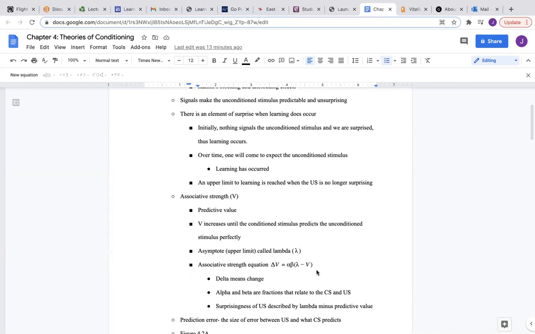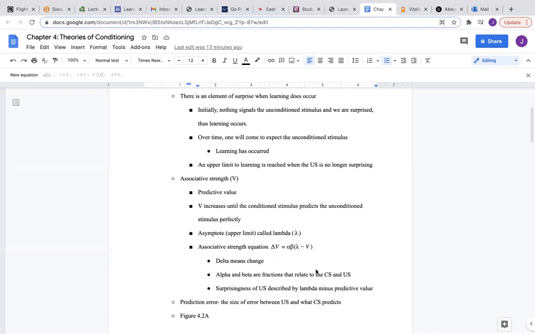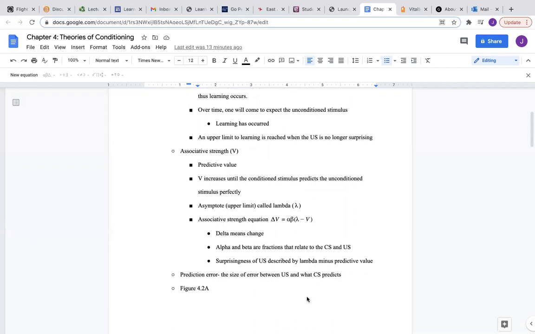As you can see here, there is an equation for associative strength. And then you can define what each symbol in the equation means. Delta means the change in associative strength, and the alpha and beta are fractions that relate to the conditioned stimulus and the unconditioned stimulus.